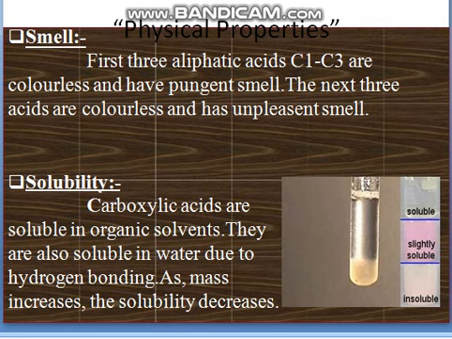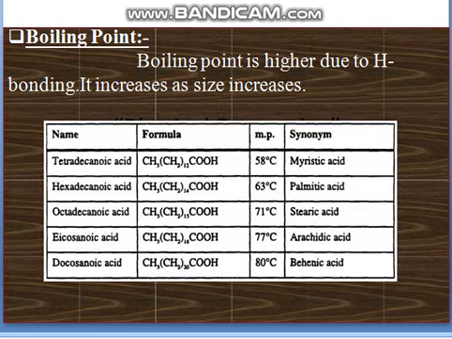Physical properties. Boiling point. Boiling point is higher due to H bonding. It increases as size increases. So here are some formulas and their boiling points. You can see tetradecanoic acid is 58 degrees Celsius. Hexadecanoic acid is 63 degrees Celsius. Octadecanoic acid: as the boiling point is higher due to hydrogen bonding, its size increases. You can see octa 71 degrees Celsius. So you can see here.